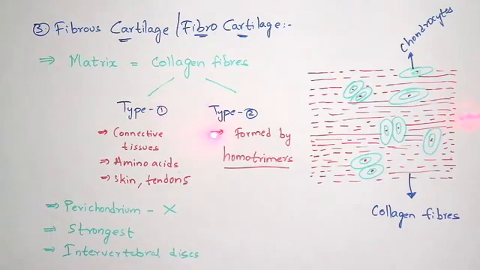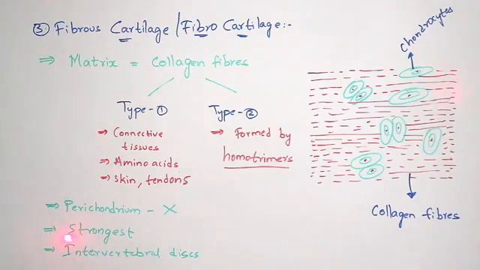Coming to the type 2 collagen fibers, these are mainly formed by homotrimers. What is meant by homotrimers? A homotrimer is a protein which consists of 3 identical units of polypeptides. What are these 3 identical units? Alanine, valine, glycine. These are the 3 identical polypeptide chains which unite to form a homotrimer. And this alanine, valine and glycine will consist of levo isomers. Normally there are 2 types of isomers, dextro and levo. Dextro means right side and levo means left side, which you will learn in your higher classes, and I will explain it in the next video.